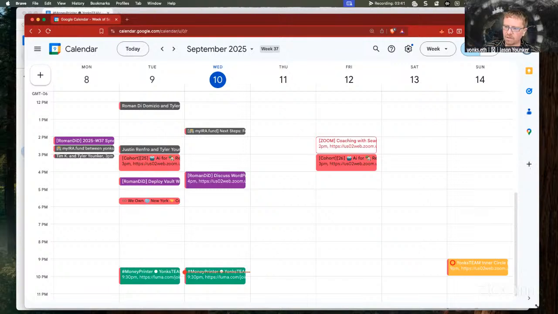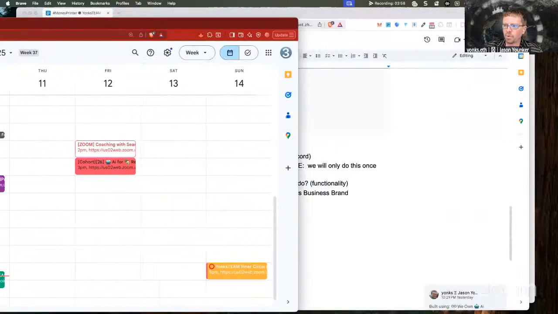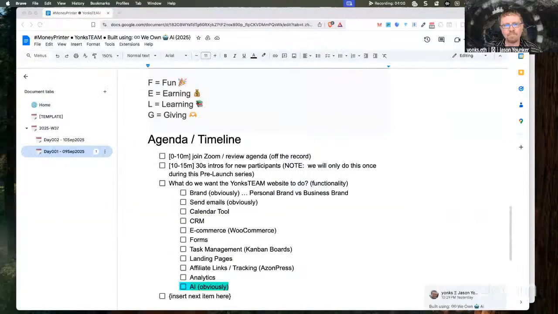Normally, we're going to be doing this conversation a half an hour earlier, but we've had some late night activities with Brooke, our 4-year-old, that has alleviated that from occurring. So I'll go ahead and get that scheduled tomorrow, where we'll focus on using StoryBrand to come up with our messaging, personal brand here for YonksTEAM.